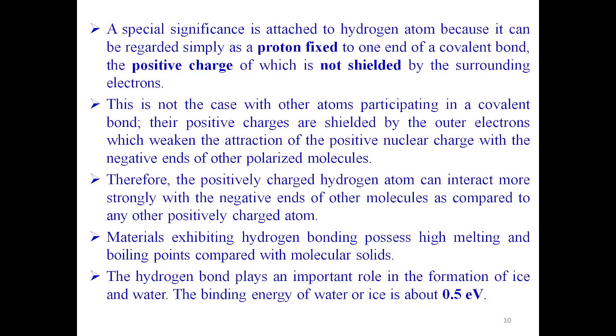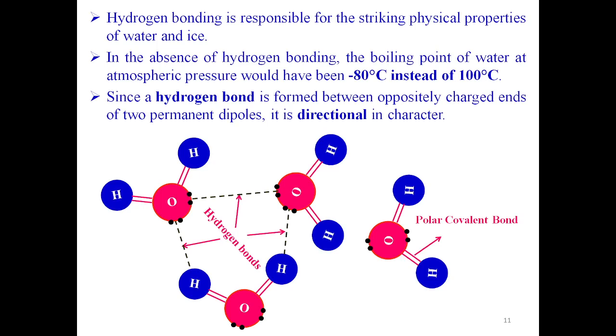The hydrogen bond plays an important role in the formation of ice and water. The binding energy of water or ice is about 0.5 electron volt. So hydrogen bonding is responsible for the striking physical properties of water and ice. In the absence of hydrogen bonding, the boiling point of water at atmospheric pressure would have been minus 80 degrees Celsius instead of 100 degrees Celsius. Since a hydrogen bond is formed between oppositely charged ends of two permanent dipoles, it is directional in character.